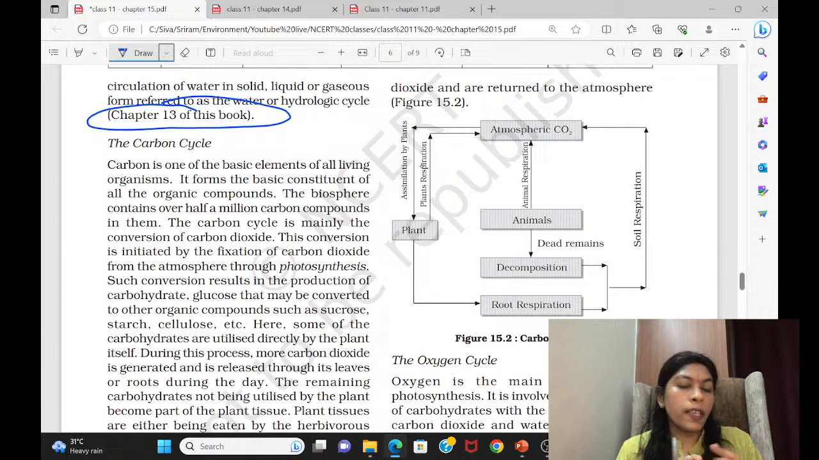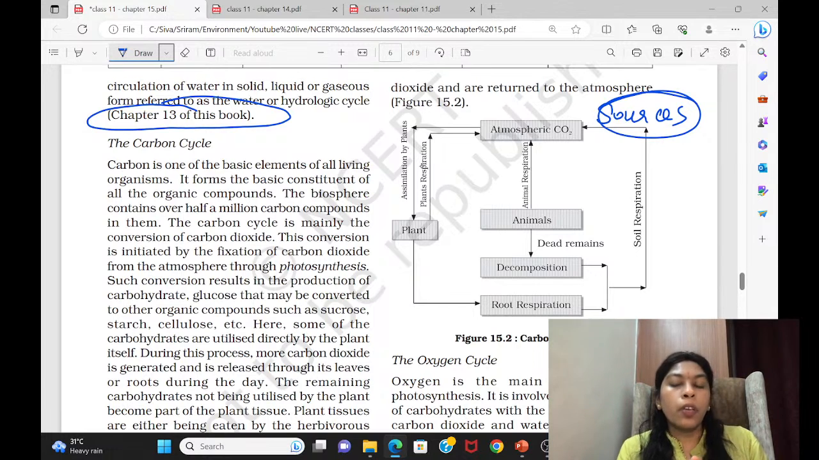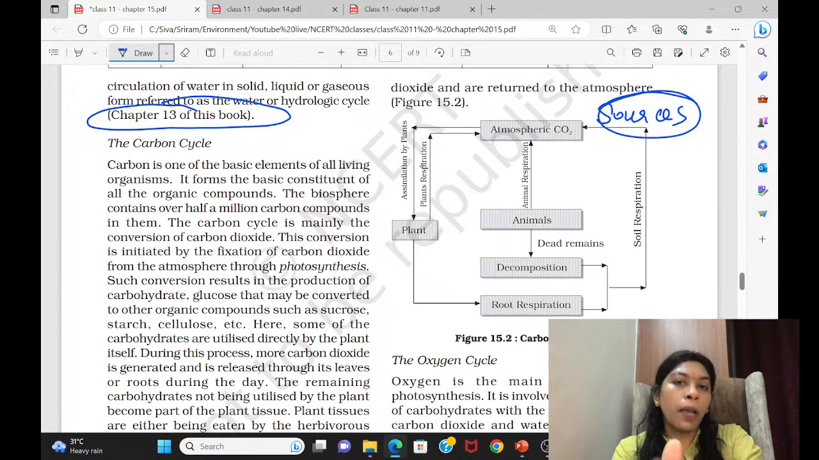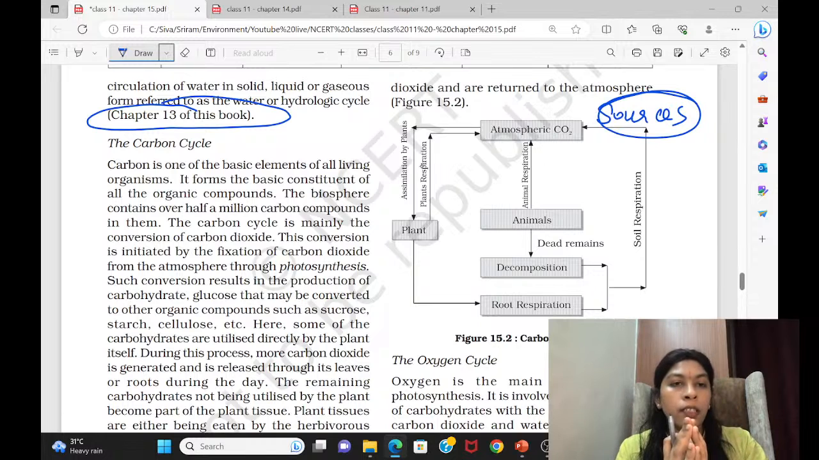When you are studying a cycle, concentrate on the sources of that element, how carbon is released into the atmosphere. One is natural causes, another is man-made causes. Here they have not given man-made causes. They have given only how carbon is naturally released in the form of carbon dioxide. The carbon cycle is a gaseous cycle because we are taking carbon in the gaseous form only, so the gaseous part dominates. So we can say that this is a gaseous cycle.